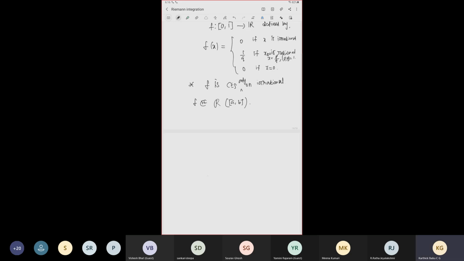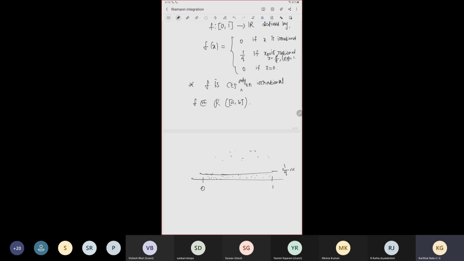The image of this function looks like this. Small rational numbers have bigger values, and rational numbers whose denominator is very large have small values, close to 0 maybe. So we have to choose q large enough so that 1 by q is less than epsilon.